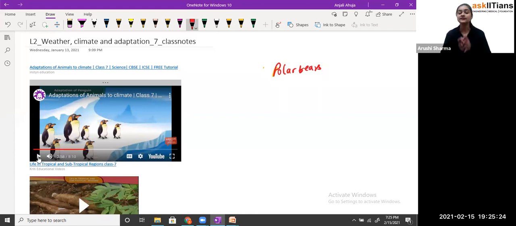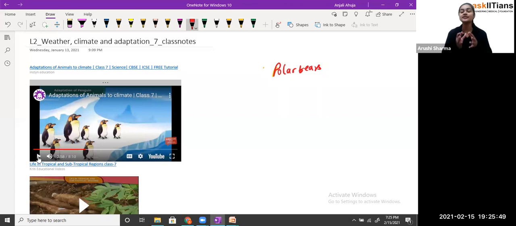Now if this polar bear is placed from the polar region into an area which has a very high temperature, you can imagine how they are going to survive there, because they have thick fur over their body. The temperature is very high already. That thick fur makes their body very hot, and even though the temperature is very high, you can imagine that they will not be able to survive in such areas.